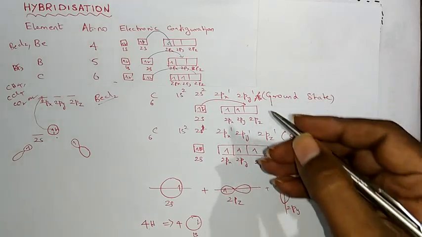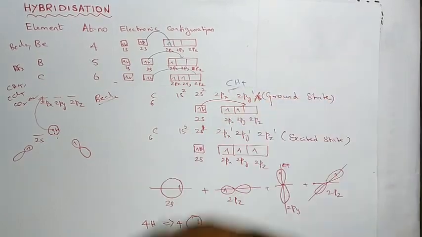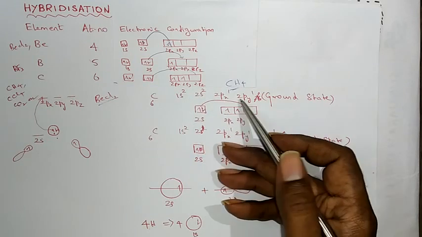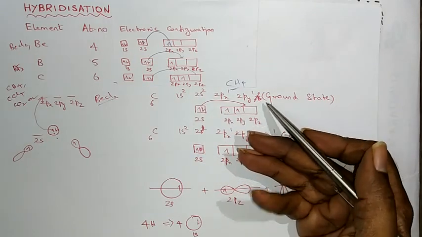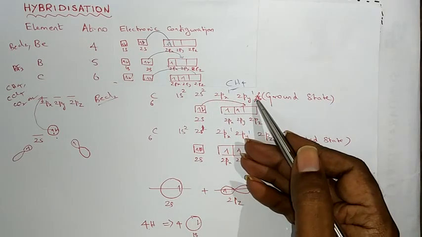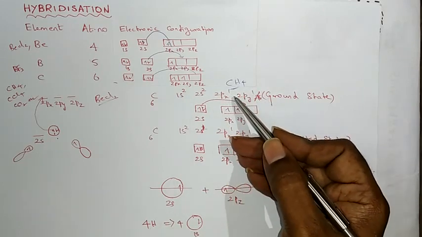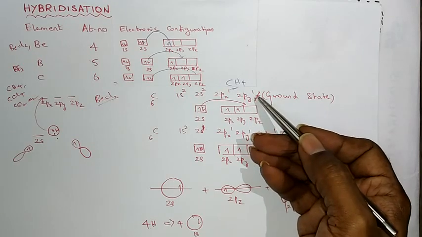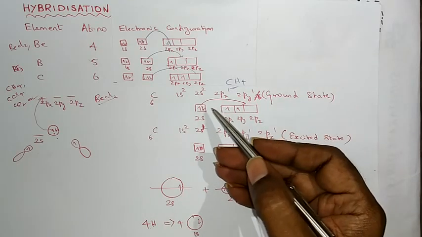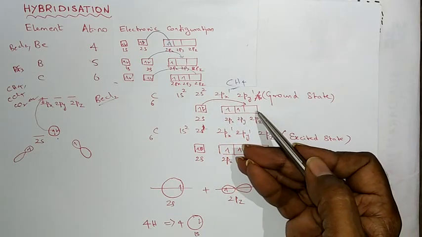Now let us have a look at the formation of methane, CH4. The central atom is carbon here. Its atomic number is 6. Its electronic configuration in the ground state, that is the isolated atomic state, is 1s2, 2s2, 2px1, 2py1. According to the orbital overlap concept, it has only 2 half-filled atomic orbitals, so it could form only 2 covalency, but that is not true. Now what happened? The excitation happens. The excitation of one electron from 2s into 2pz.